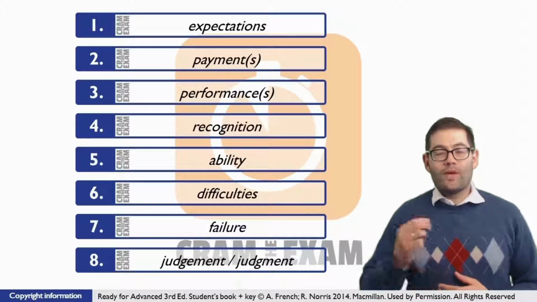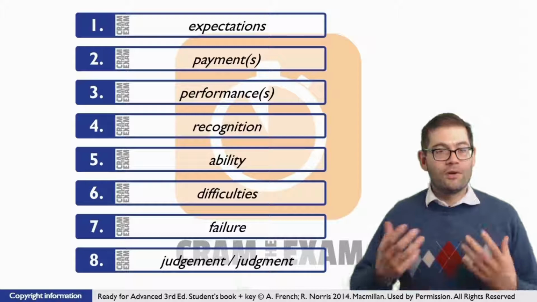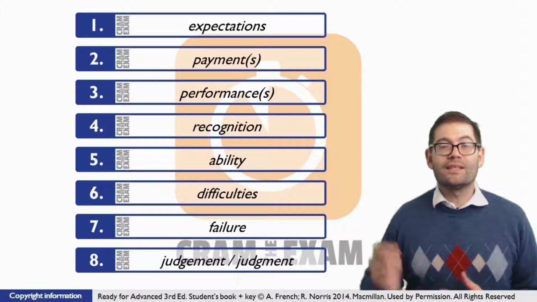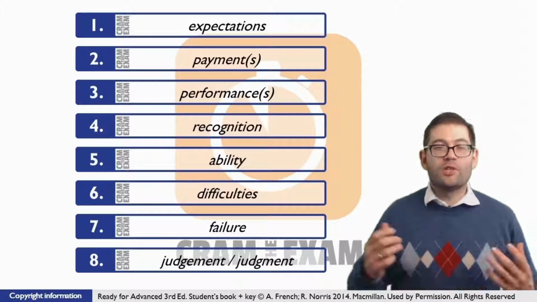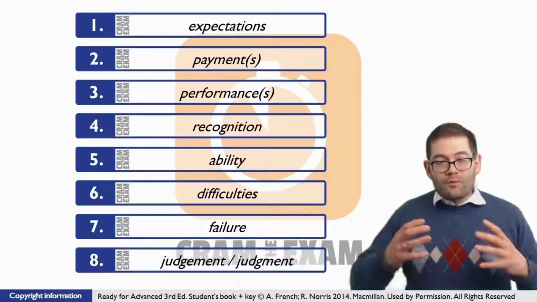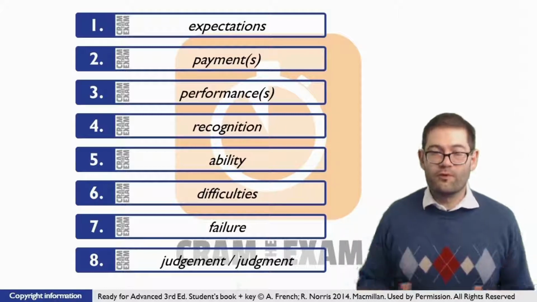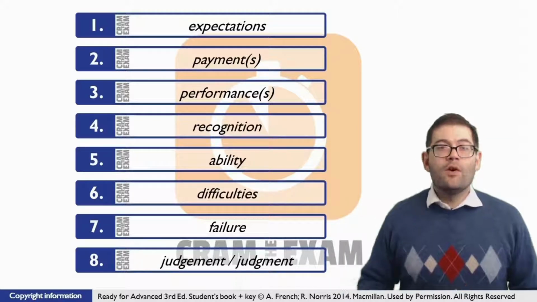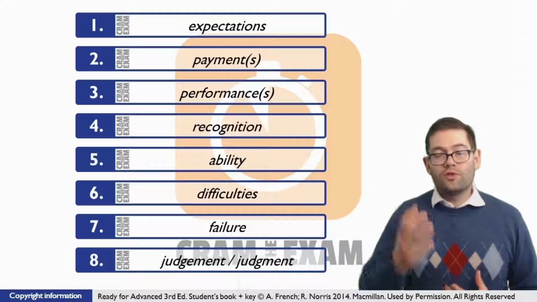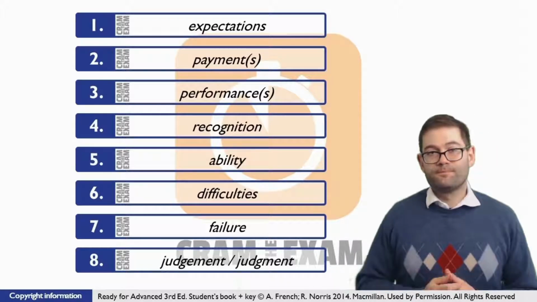For question number 3, we have to have a look at the language structure before the gap. Should such bribes be based on exam what? Well, here, if we analyse it, we can see that exam is an adjective in this case and not a noun. We know that adjectives modify nouns, and so therefore we need to put in the noun. So what noun do we need? Well, we can approach this in exactly the same way we can approach question number 2. We can either talk about the plural form of the noun, exam performances, or we could talk about the singular noun, meaning exam performance in a general sense, which also fits the context here. So the answer could either be performance or performances.